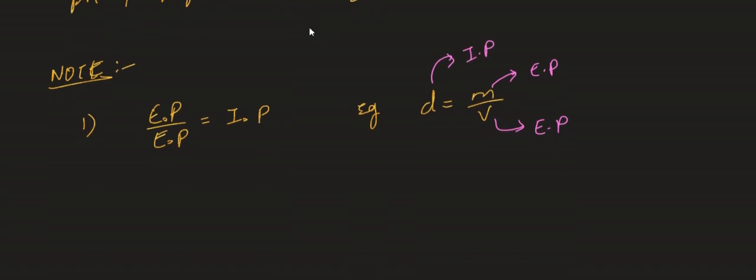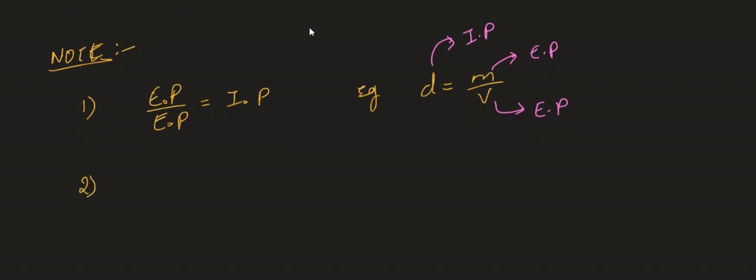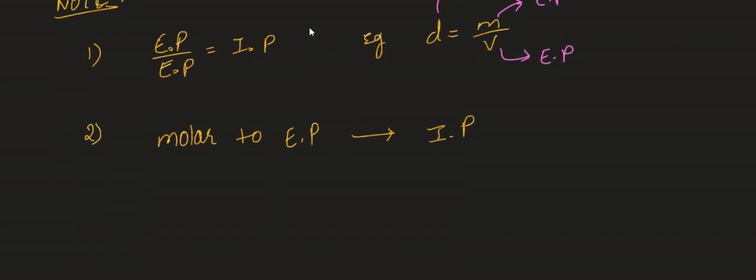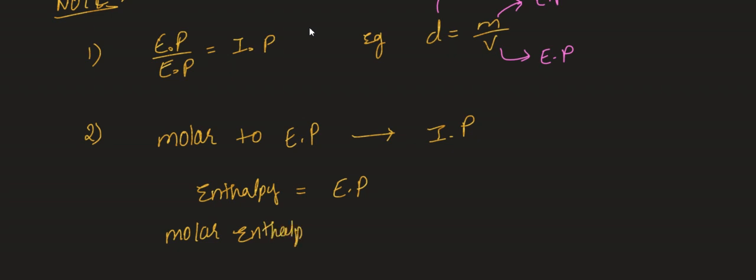Intensive property. And the second important point is whenever you use the word molar with an extensive property, it is going to convert into what? Intensive property. For example, generally enthalpy is what? Is enthalpy an extensive property or intensive property? Extensive property. But if I use the word molar enthalpy, what are you going to get here? Intensive property. That means whenever you use the word molar, or anything else like specific, all these will come under intensive property.